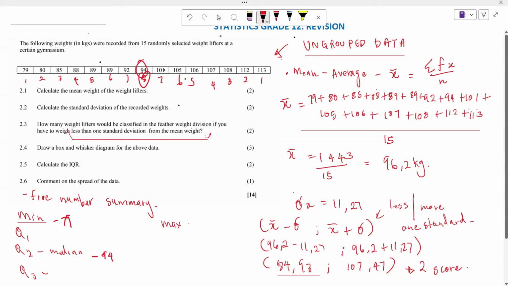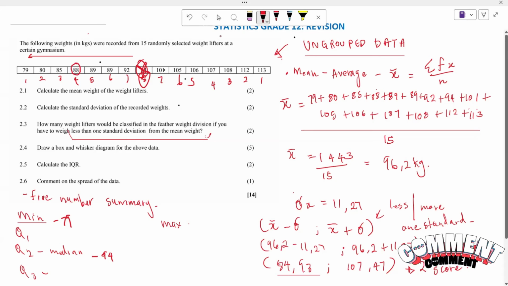Now that you found your Q2, we can come back and find your Q1. In order to find our Q1, we are going to neglect this value because we've already used it. Starting from this value, moving this way, which one is going to be our Q1? We are going to look for the half of the half again, which will be our quarter. For our quarter here, how many data are you having? You're having 7 terms, right? So the fourth term here